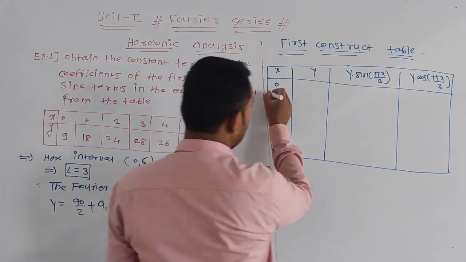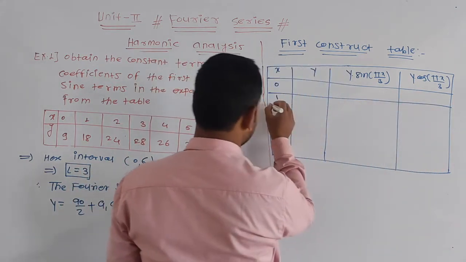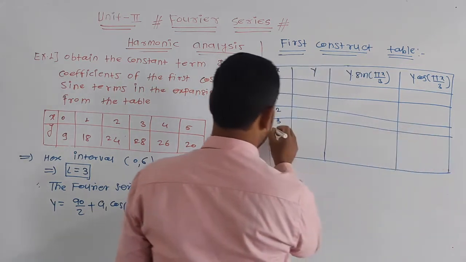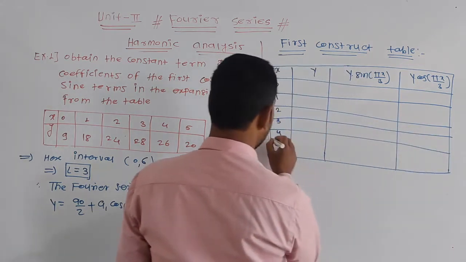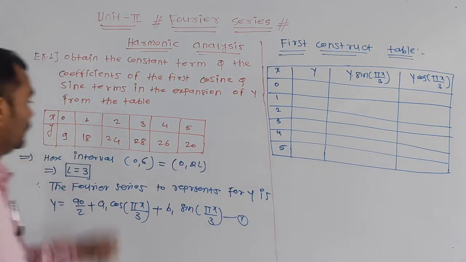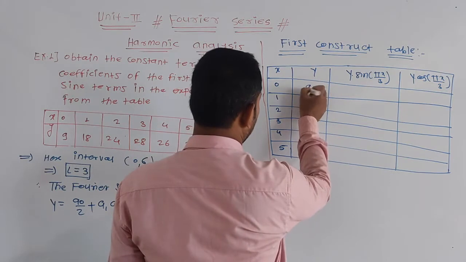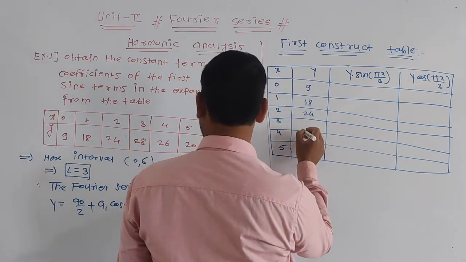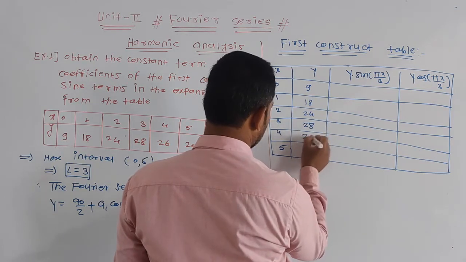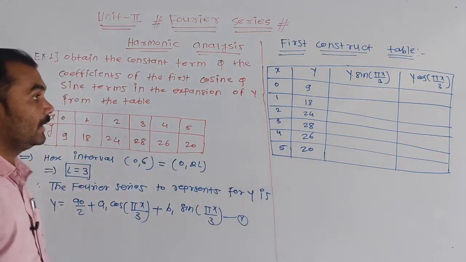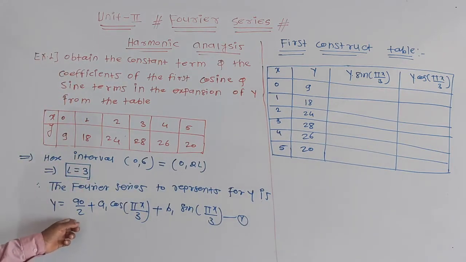These are the values of x. And the given values of y are 9, 18, 24, 28, 26 and 20. These are the values of y. Okay, we have to find answer of this equation first. यहाँ तक सबको समझ में आता है? Okay, we have to find first term.